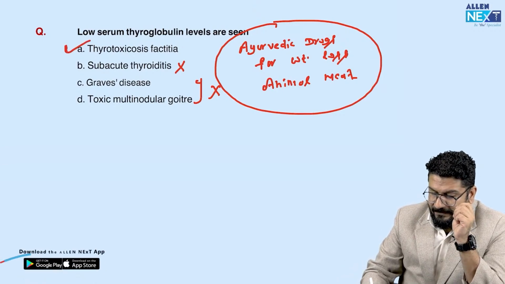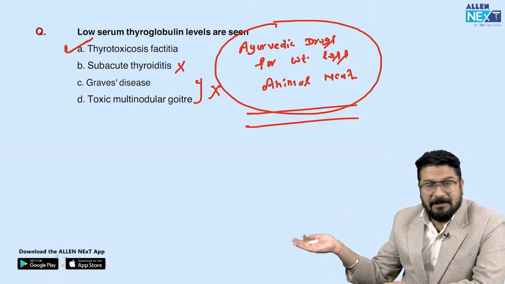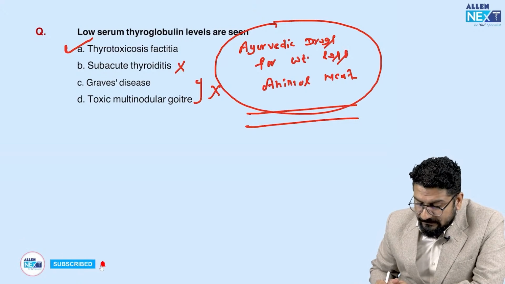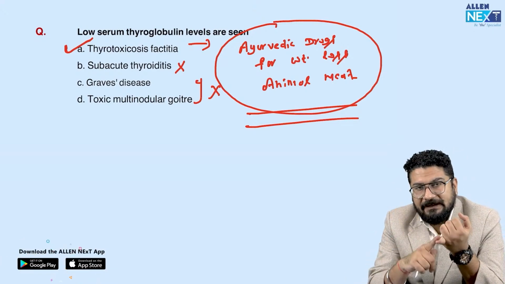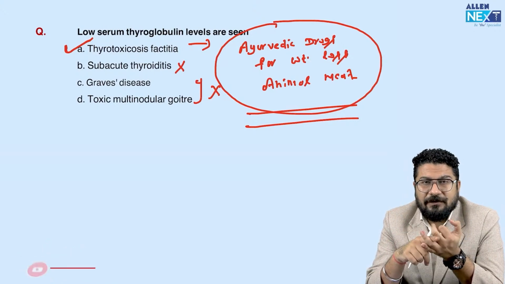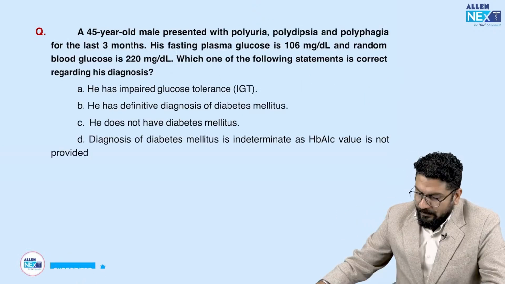And here the source of this thyroid hormone will be coming from the outside. So remember, serum thyroglobulin level will be low. So answer for this question will be A, thyrotoxicosis factitia, that is due to either Ayurvedic medication or animal food. So we call them accidental iodine or thyroid consumption. Okay, coming to next question.